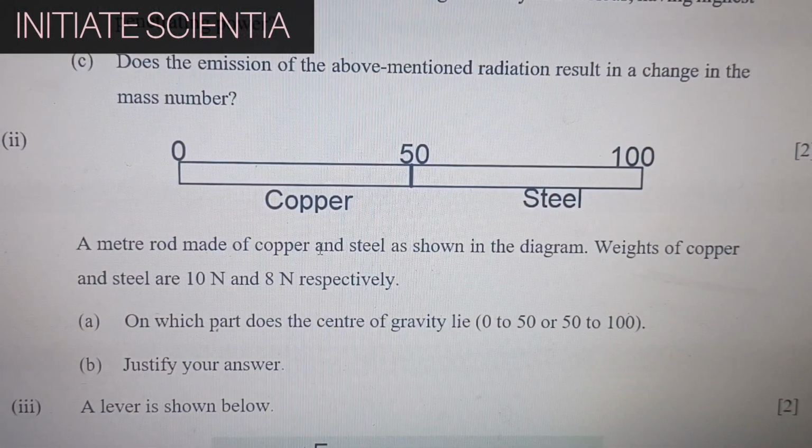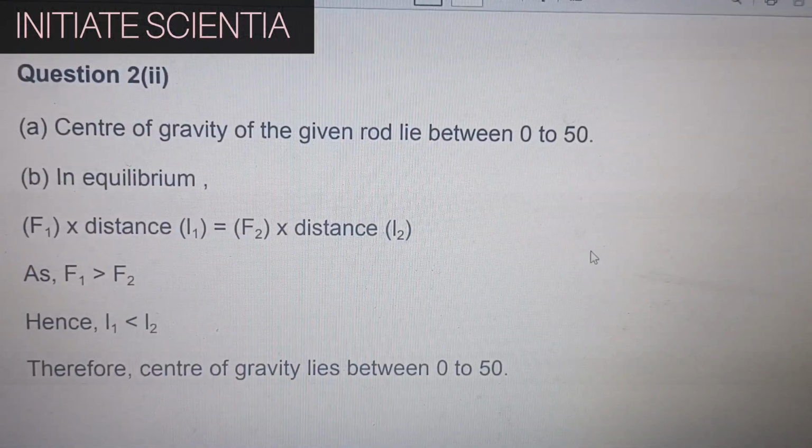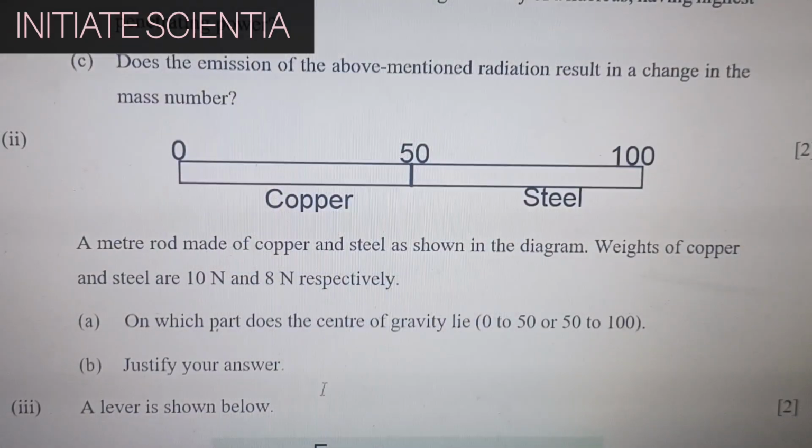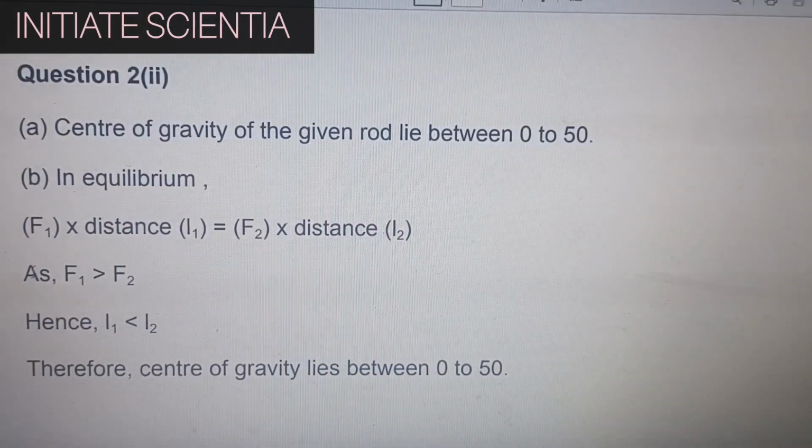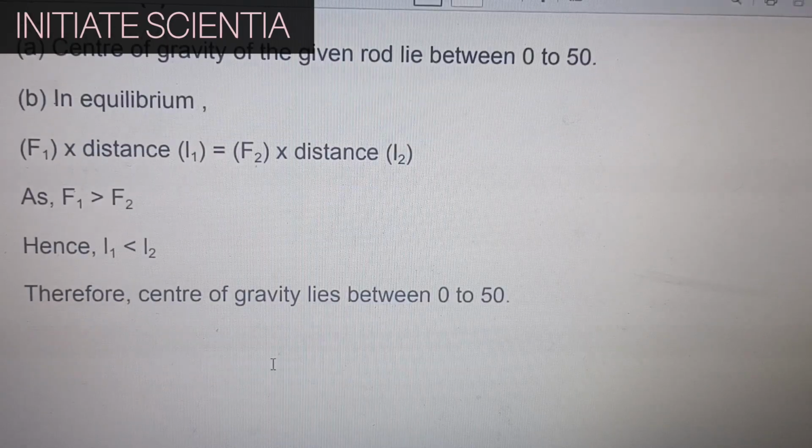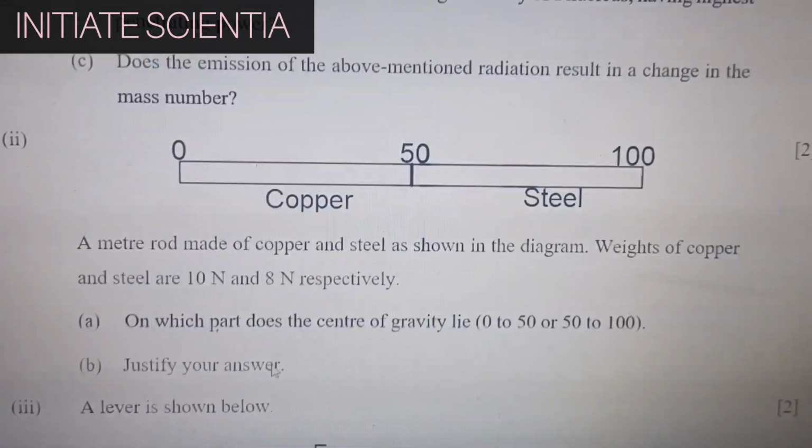A meter rod made of copper and steel is shown in the diagram. Weights of copper and steel are 10 Newton and 8 Newton respectively. On which part does the center of gravity lie? 0 to 50 or 50 to 100? Center of gravity of the rod lies between 0 to 50. Justify your answer. In equilibrium, F1 into distance is equal to F2 into distance. As F1 is greater than F2, hence L1 should be less than L2. Therefore, center of gravity lies between 0 to 50.